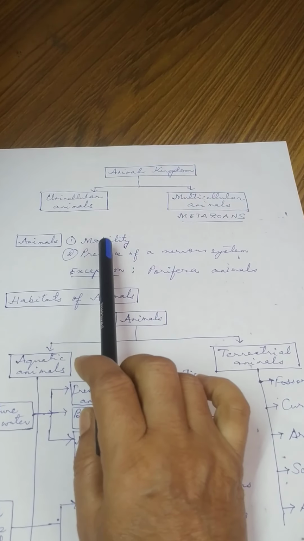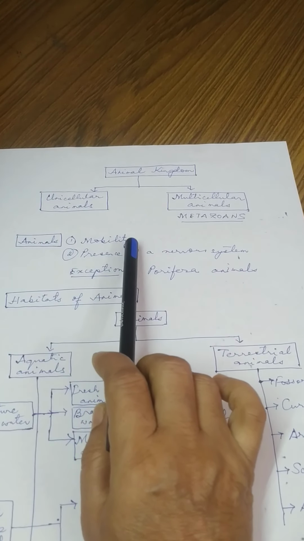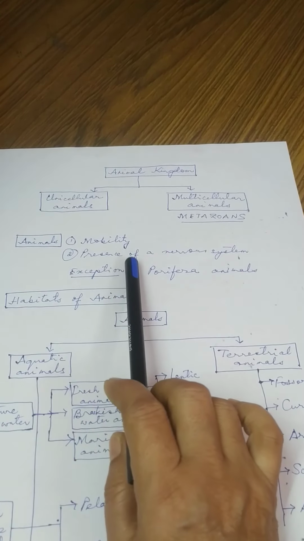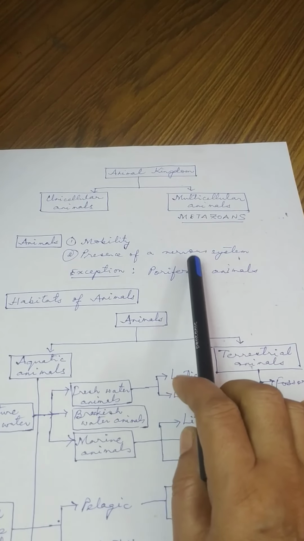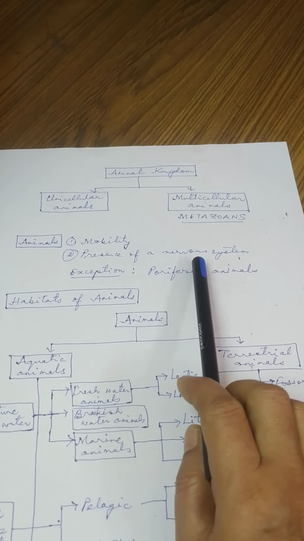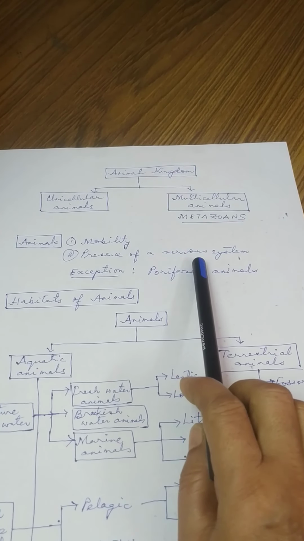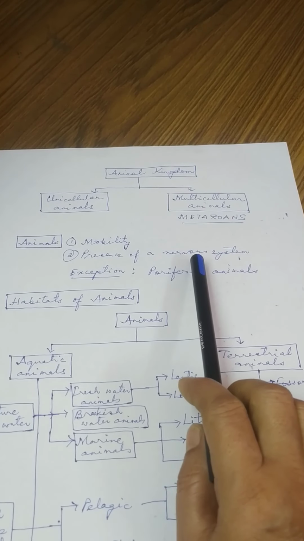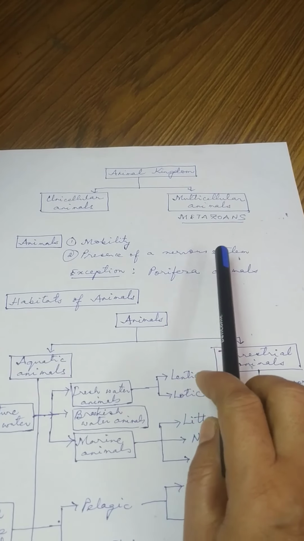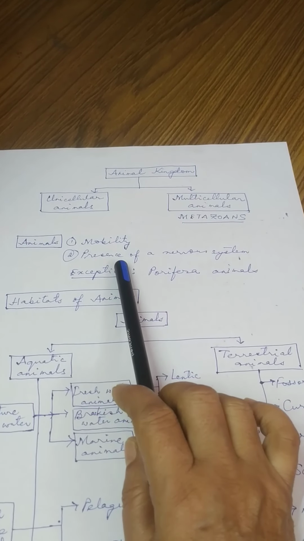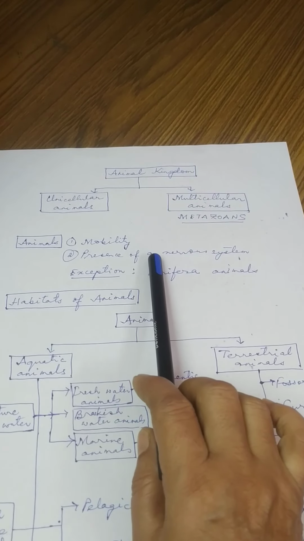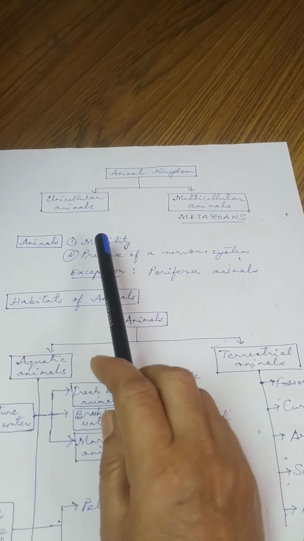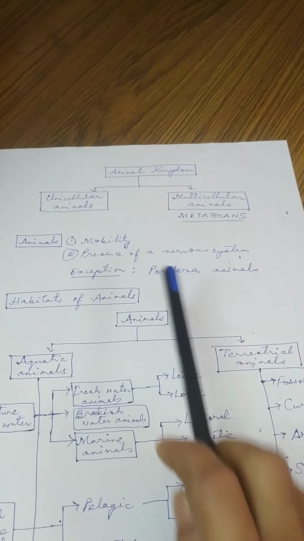Okay, so first is mobility. Mobility means the animals can move from one place to another. And secondly, presence of a nervous system. This means they have nerves, they have nerve cells in the body. And this nervous system helps the animal to become aware of what is going on around in the environment. Okay? So these two are important features of animals.